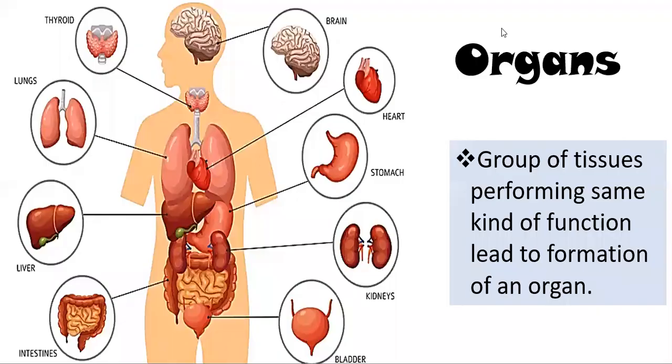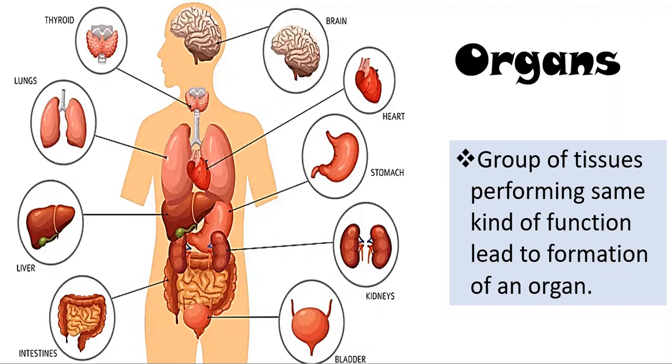Next come organs. Organs are basically groups of tissues that are organized together to perform a particular set of functions. For example, the stomach. In the stomach, many tissues are there, nervous tissues which can sense the movement of food, and it gives us the sensation that something has passed through the stomach.